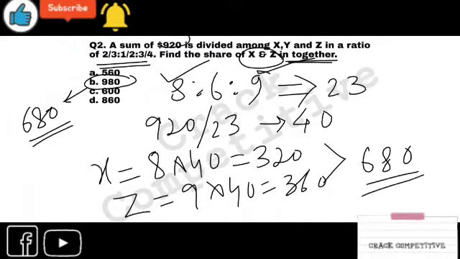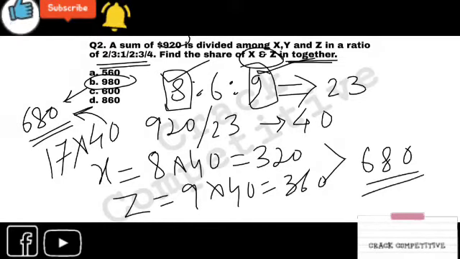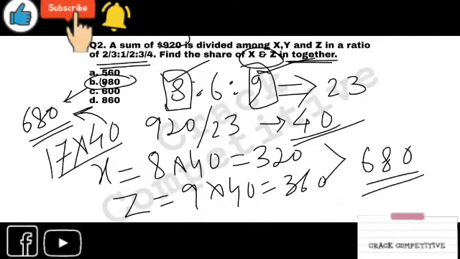You can also calculate it like 8 plus 9. What is that? 17. 17 into 40. Same thing. You can also calculate like this: add this and this figure and multiply with this 40. The answer will be the same, right? This is 680. It's not 980. It would be 680. Okay, no issue. I think it is understandable to you. Have you understood? I'm moving to the next one.